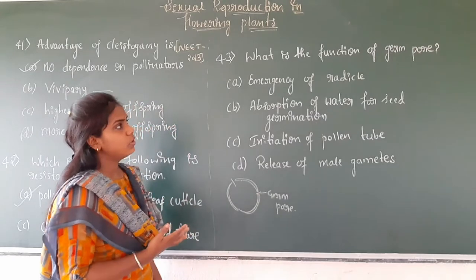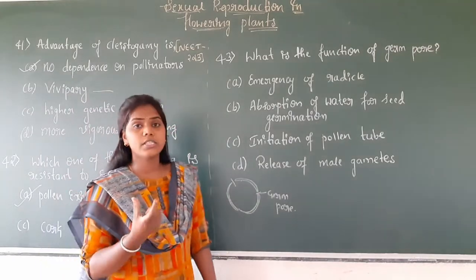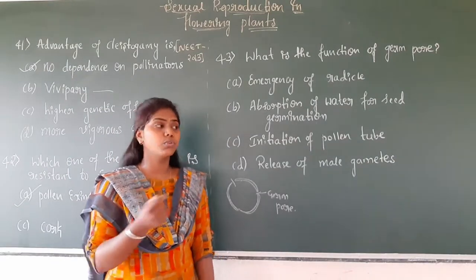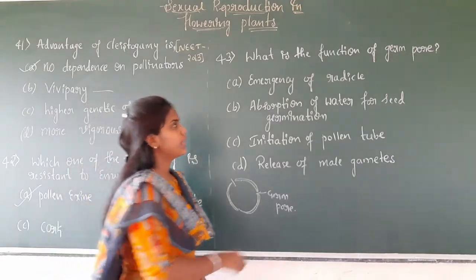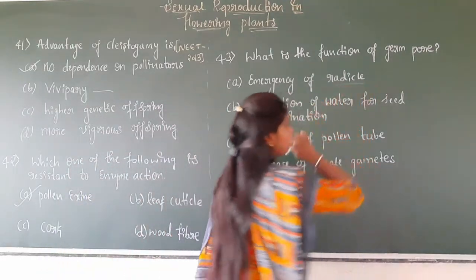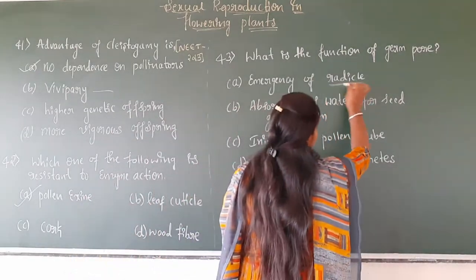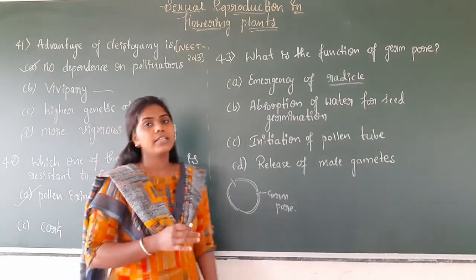As we know, the pollen grain has a small pore, and that is called the germ pore. So what is the importance of the germ pore to the pollen grain? Emergence of radicle is not a function of the pollen grain. We cannot see a radicle in the pollen grain; it is present in the seed.